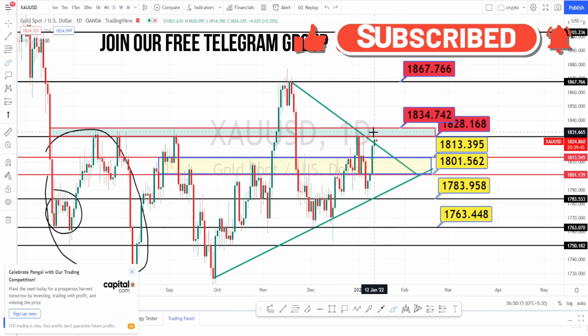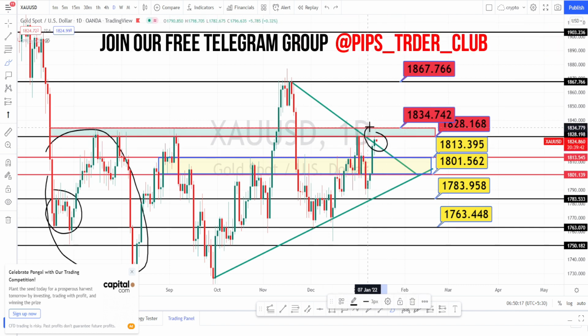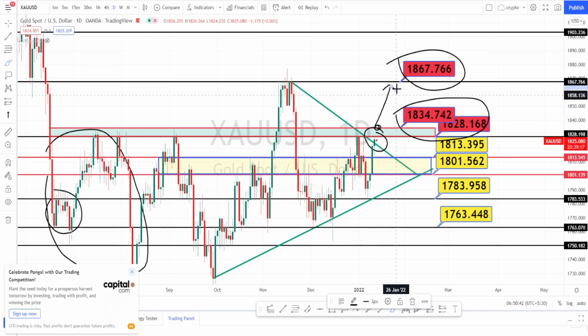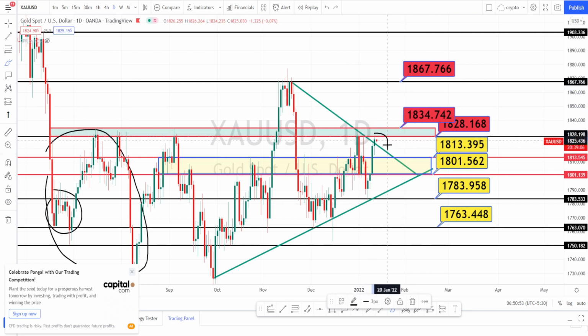And in case the directional momentum starts after this resistance level, we have the next level of resistance at 1867. So wait for it to breach this resistance level. Once the price action breaches this resistance level, this will be acting as a support. You can confidently go on a bullish side trades. And next target is going to be 1867. If the price bounces back, next level of support is going to be around 1813. You can confidently go on a bearish side trades.